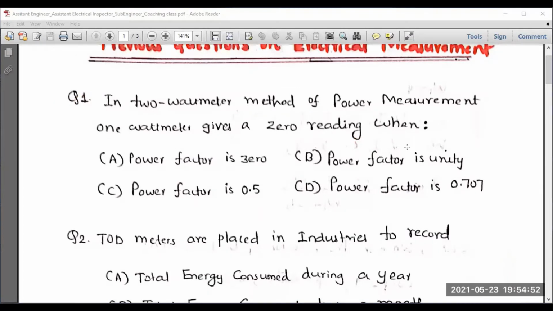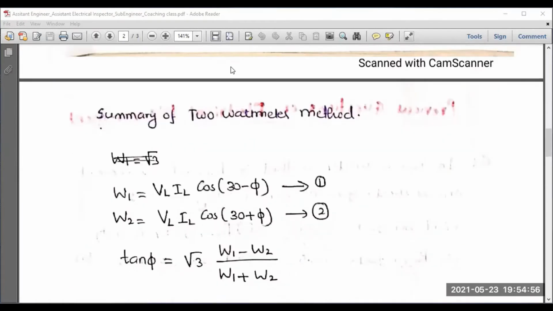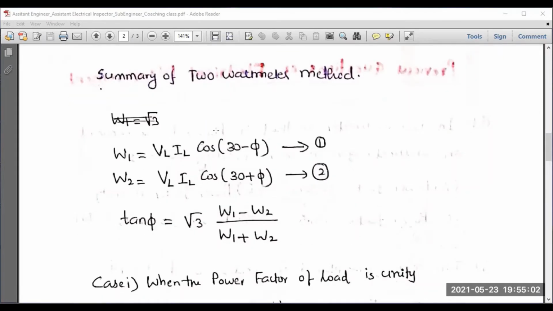First of all, let us identify the basics of the 2 wattmeter method. Some basics we have to learn, then only we can answer the question. So I have prepared some important notes on that particular question. First of all, the 2 wattmeter method is used for measurement of 3-phase power for balanced as well as unbalanced load. That is the peculiarity of the 2 wattmeter method.